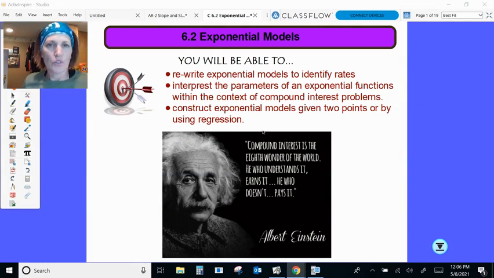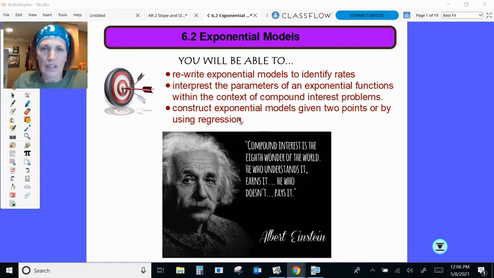Back. It's 6.2 day one. We're going to start looking at compound interest. And in the words of Albert Einstein, compound interest is the eighth wonder of the world, because he who understands it will earn it, and he who does not will pay it. And that is so true in this world of credit cards and people buying things on loans and so forth.